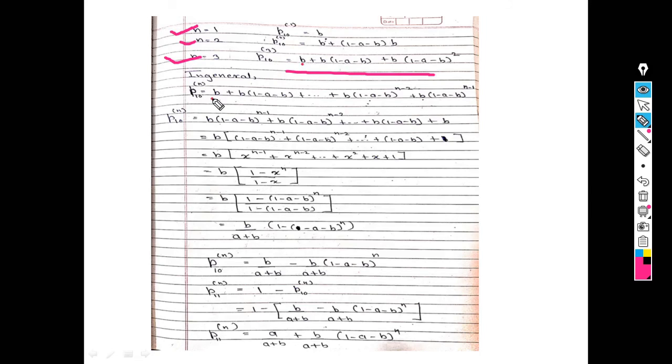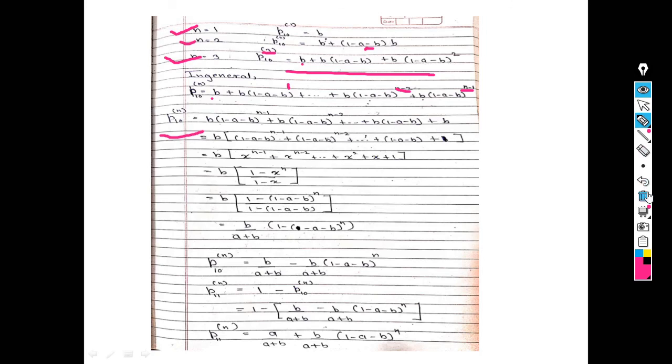So see, b as it is. Now here the power is 3. So here we start with power 1, 2 and so on. So we write the powers 1, 2, 3 up to last, second last is n minus 2 and last is n minus 1. So in general p10 raised to n, the answer is b, 1 minus a minus b raised to n minus 1, b, 1 minus a minus b raised to n minus 2, b up to b, 1 minus a minus b plus b.